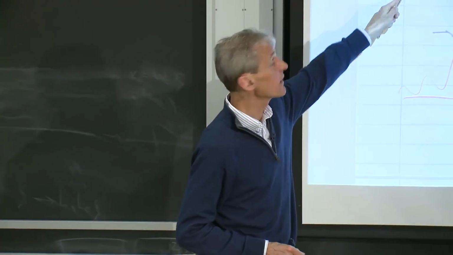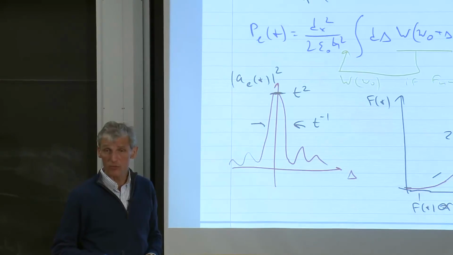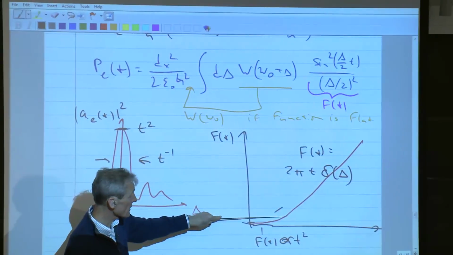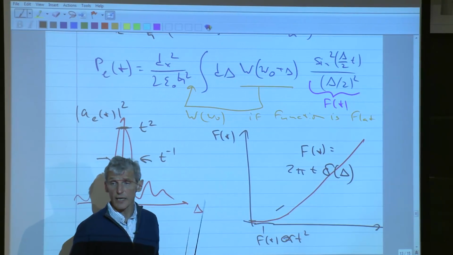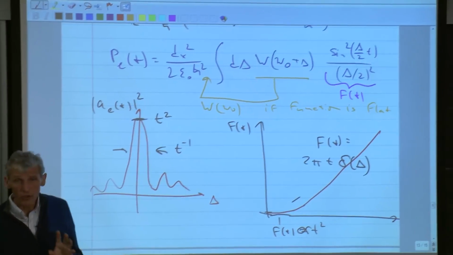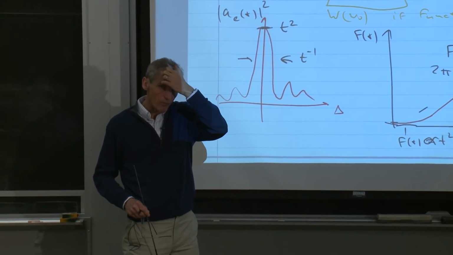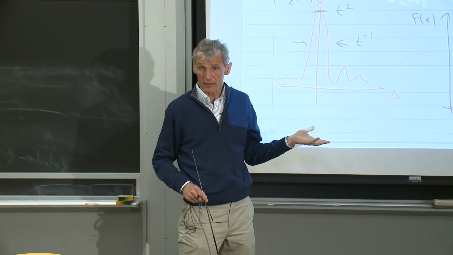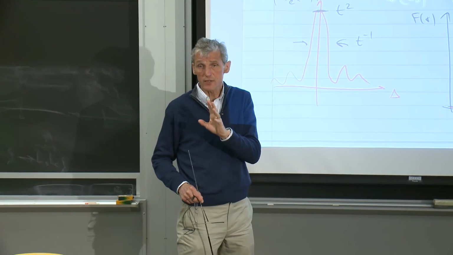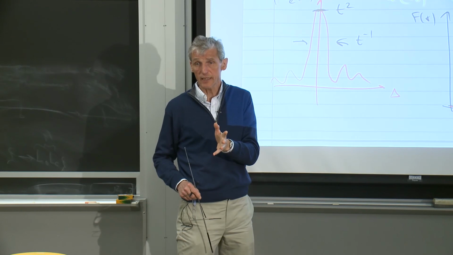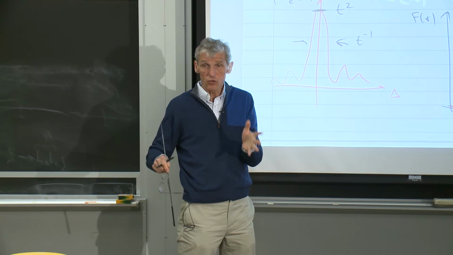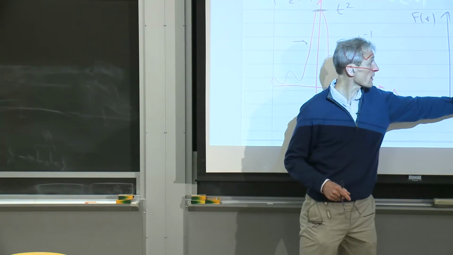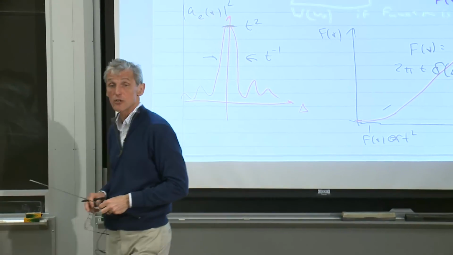Perturbation theory remains valid as long as the excitation probability is less than 1. I have not put a scale on it, but we can go from a quadratic dependence to a linear dependence. As long as the probability to be in the excited state is smaller than 1, perturbation theory is exactly valid. I think what confuses you here is that we can do resonant excitation. The broadband includes resonant excitation, but for sufficiently short times, we reach the rate equation limit before we run out of validity of perturbation theory.